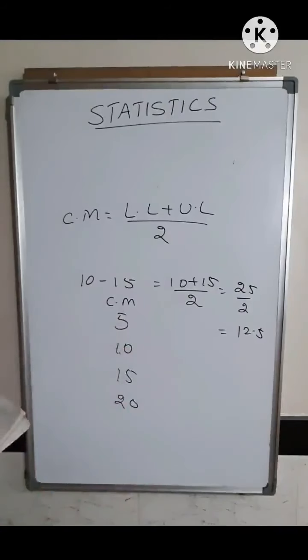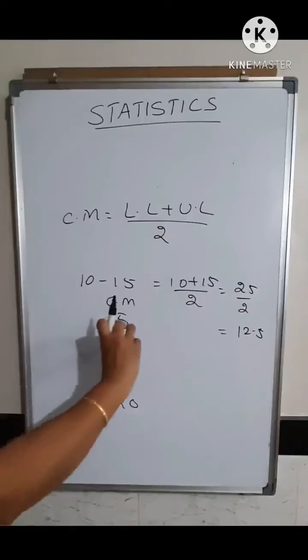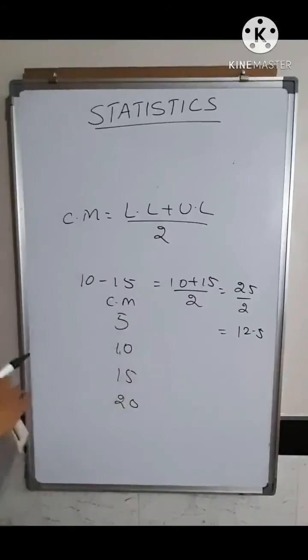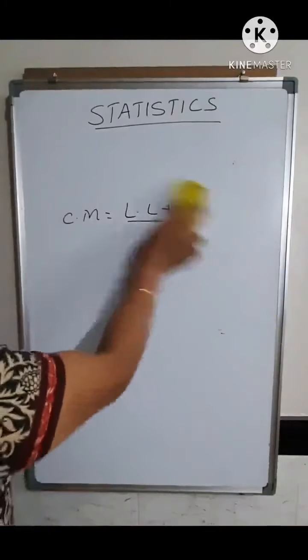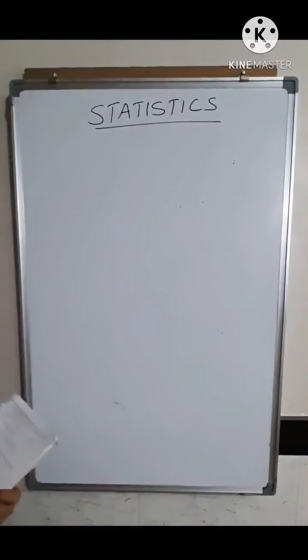So class width is either the difference between upper limit and lower limit if it is a continuous class, or the difference between two consecutive lower limits or two consecutive upper limits, or the difference between two consecutive class marks. Any method you can use to find the class width, also called the class size or the class interval. So these are the different basic terms that you use under statistics.